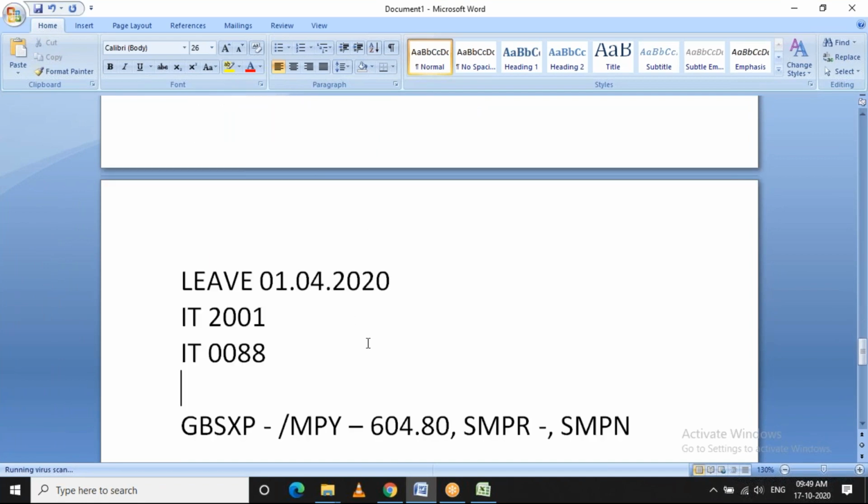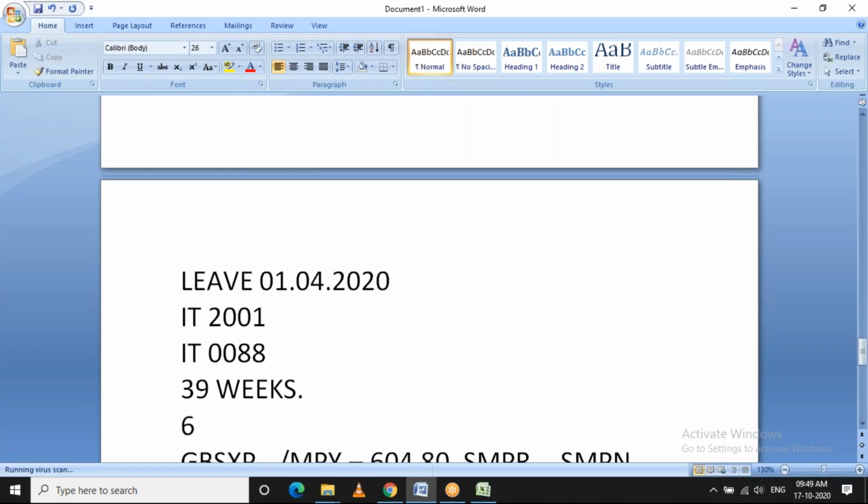In this absence, the employee is entitled to receive 39 weeks of payment, out of which the first 6 weeks will be calculated on 90% of their average weekly earning. What is this average weekly earning? It is the earning of 2 periods from their entitled week.